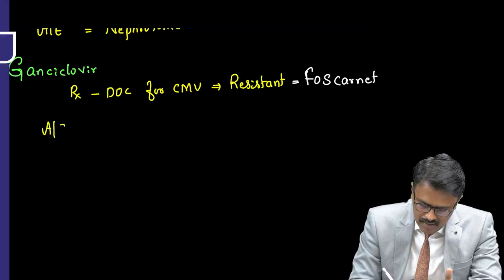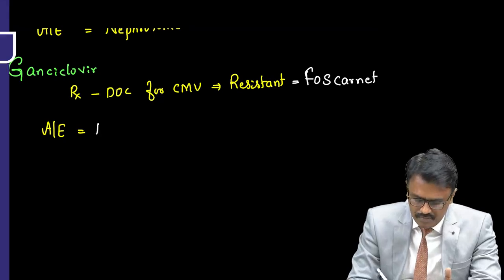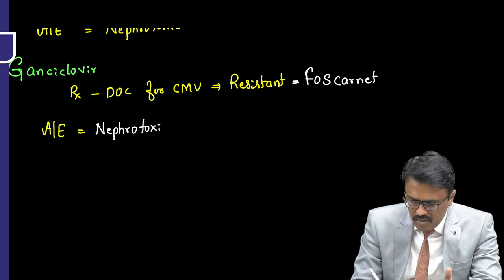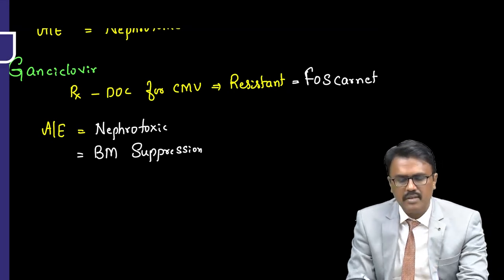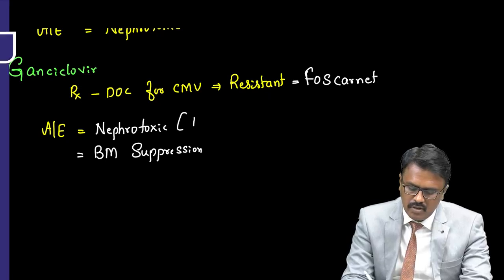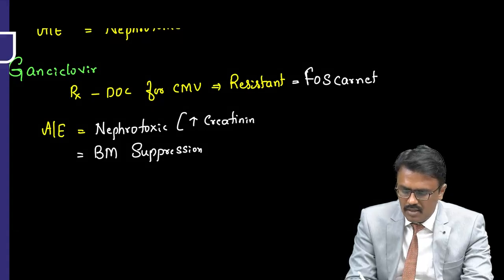Please remember, the drug is also nephrotoxic, and most important is bone marrow suppression. Bone marrow suppression is the major drawback of ganciclovir. When you are using this drug, monitor the creatinine, because serum creatinine can increase.